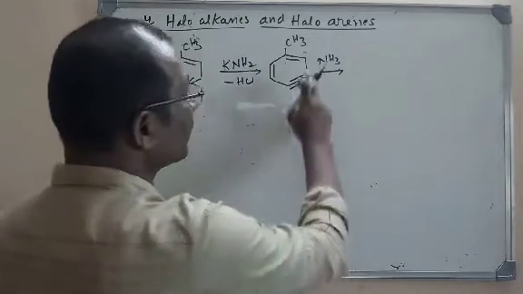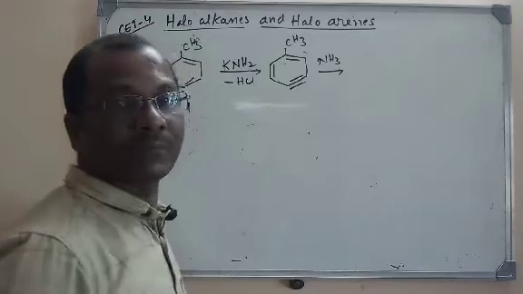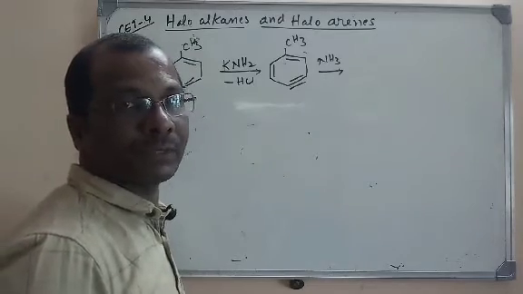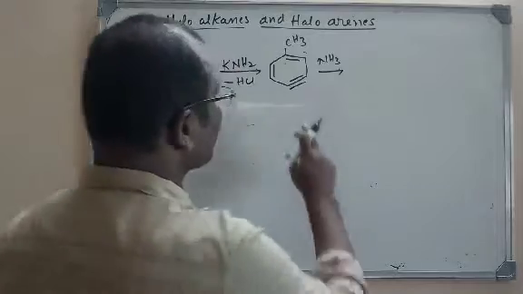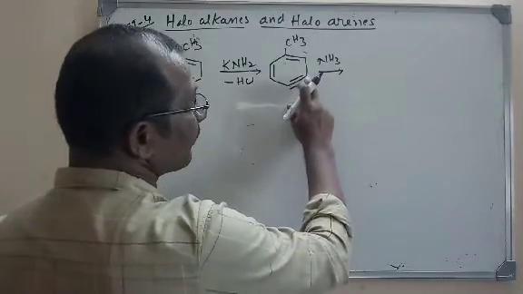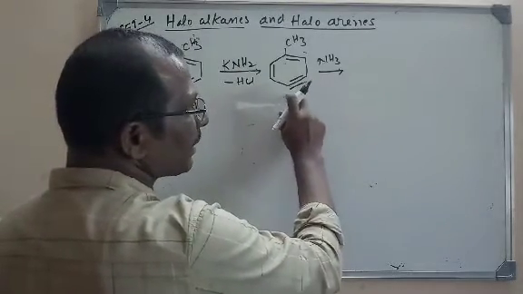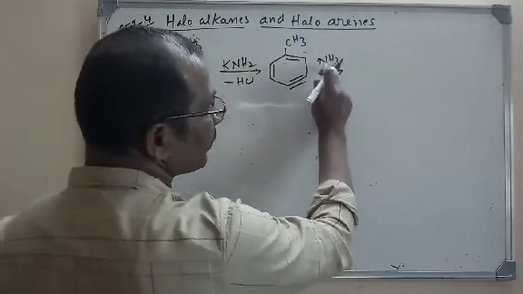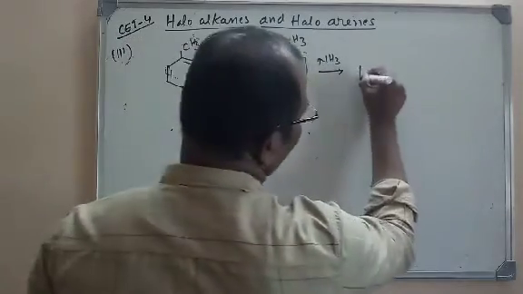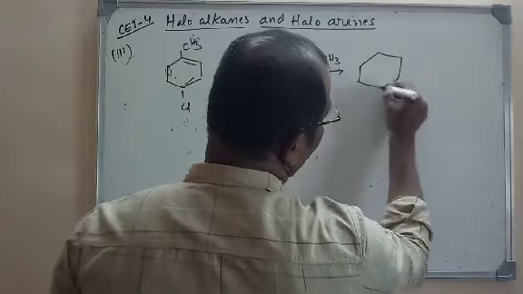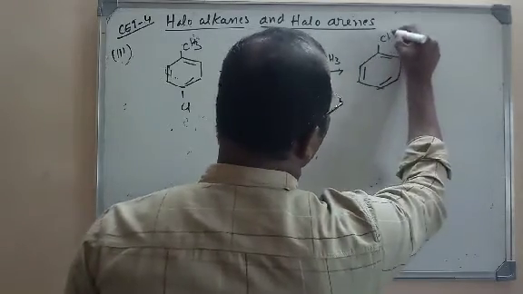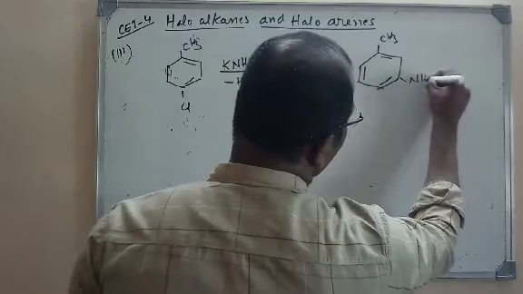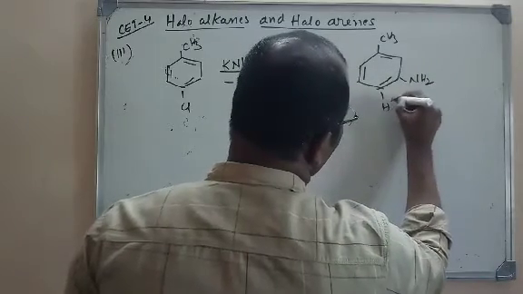That means electrophilic substitution will take place at ortho and para positions. But here we have a triple bond. As a result, what will happen here? So at the para position, if you take ammonia, H plus will be added at the para position and NH2 will be added at the meta position. So CH3, this is NH2 and this is H plus.